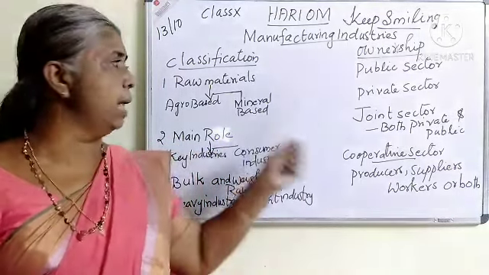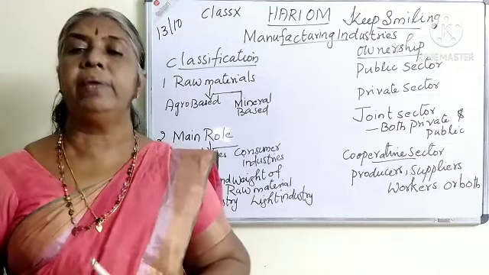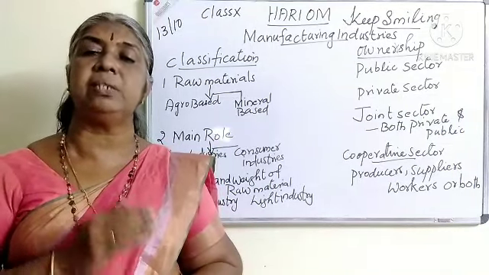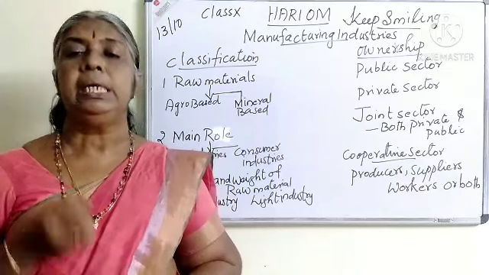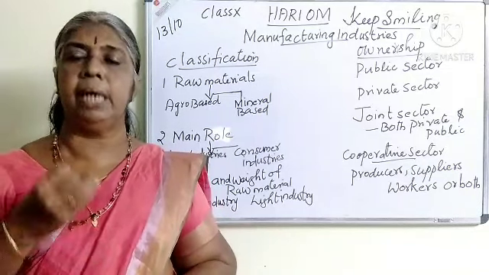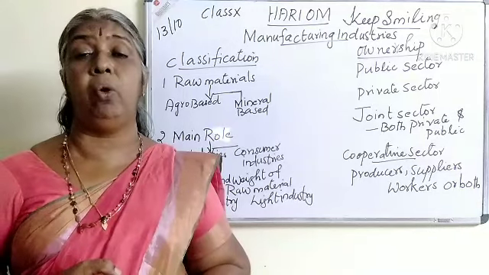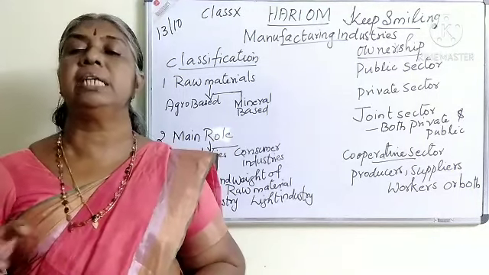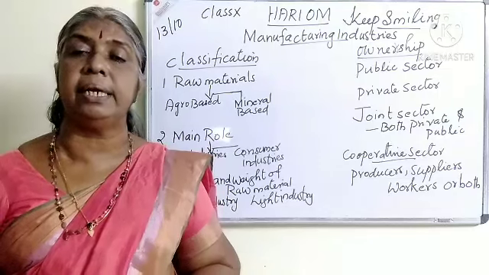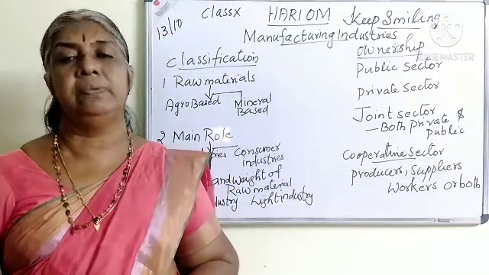So there are different classifications, or we can classify the industries based on different aspects: its role, its ownership, the nature of the raw material, or the weight of the raw material. All these classifications we can make regarding the classification of industries.